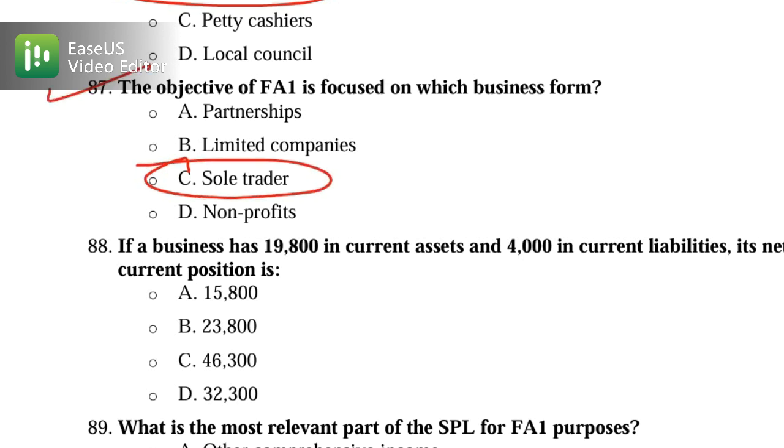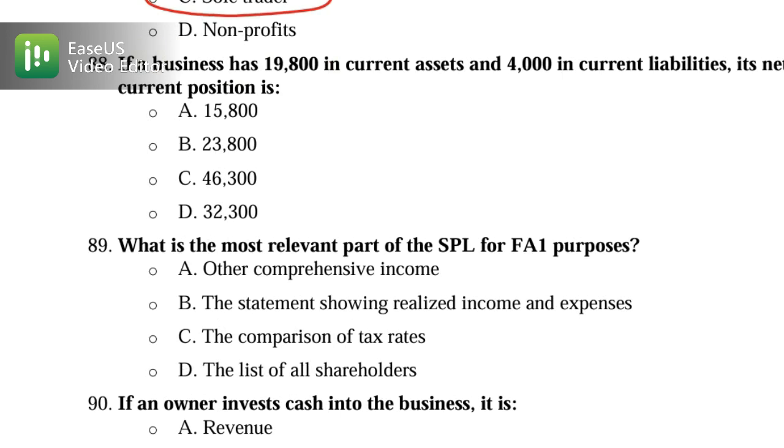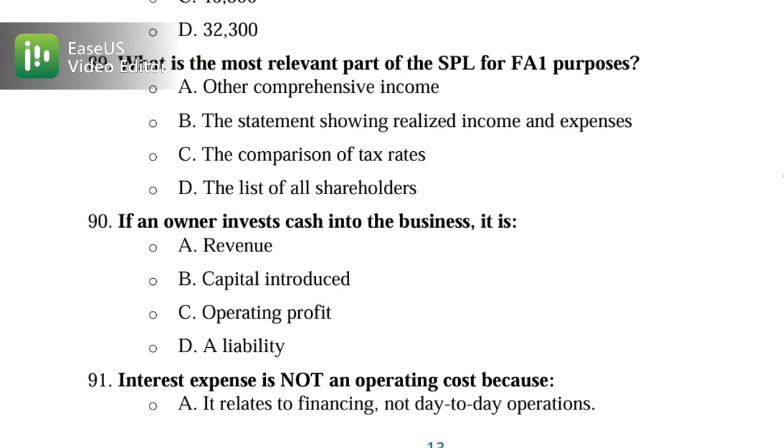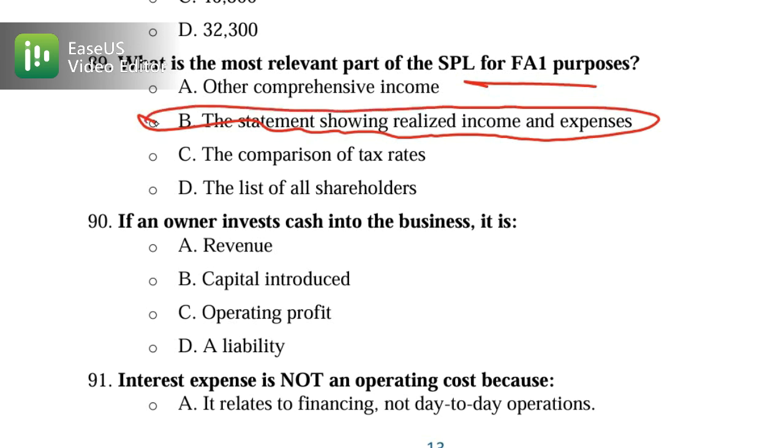Now 88 is about net current position. Let's say a business has this current asset and this current liability. Its net current position will be what? Current assets are 9,800 less current liabilities of 4,000, so the amount will be 5,800. So option A is your correct one. And 89, which is the most relevant part of the SPL for FA1 purposes? FA1 focuses on realized income and expenses, so definitely the statement showing realized income and expenses is the correct option.